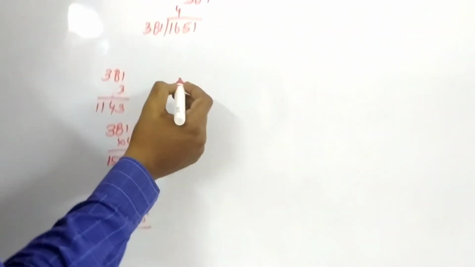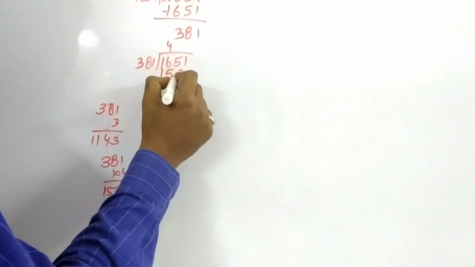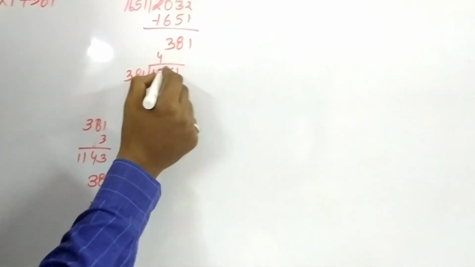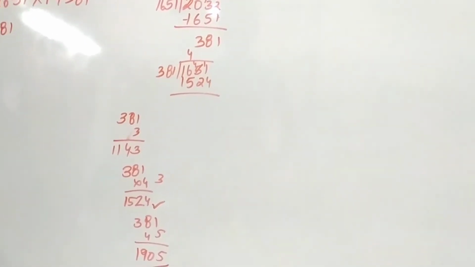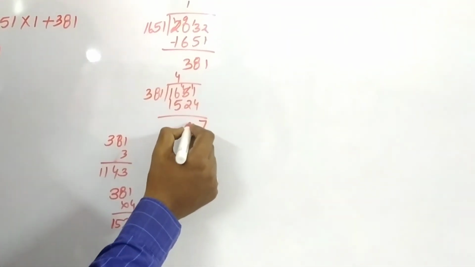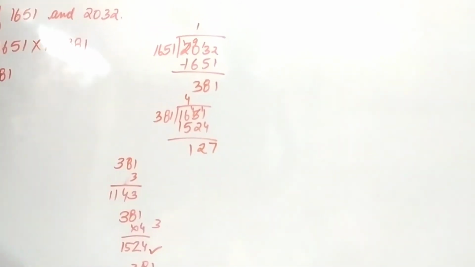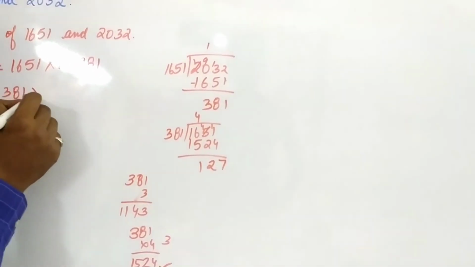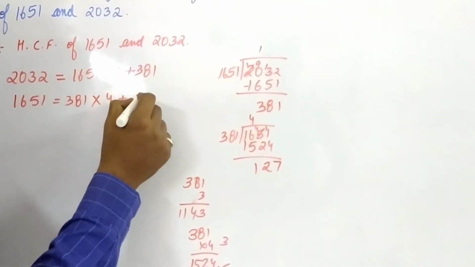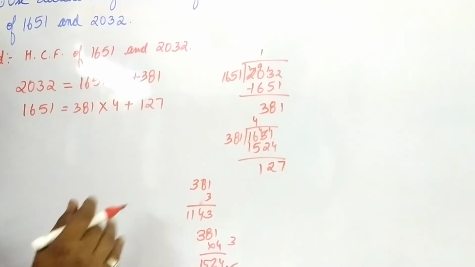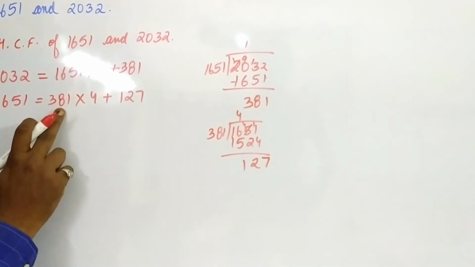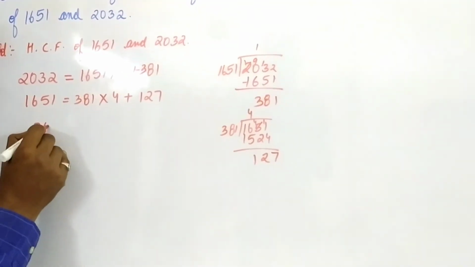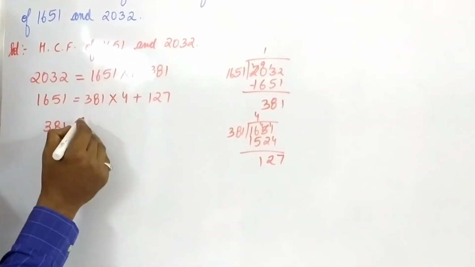So 381, 4s are 15, 24. 11 minus 4, 7. 4 minus 2 is 2. 6 minus 5 is 1. So 381 times 4 plus the remainder is 127. So this B will become A in the next step. The remainder will become B.